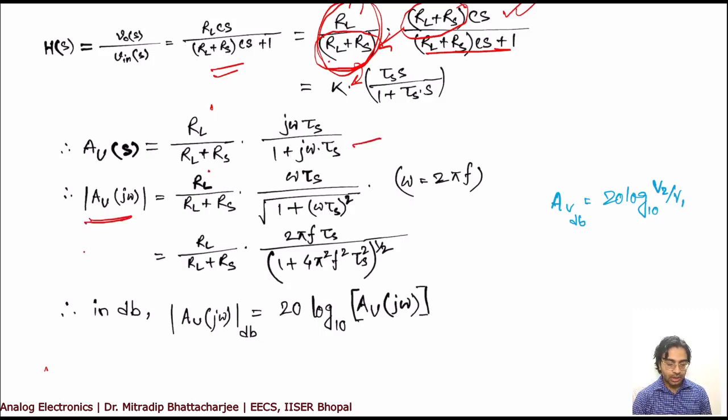Now if you calculate the magnitude associated with this gain, you will find RL divided by RL plus RS, which is a constant value.